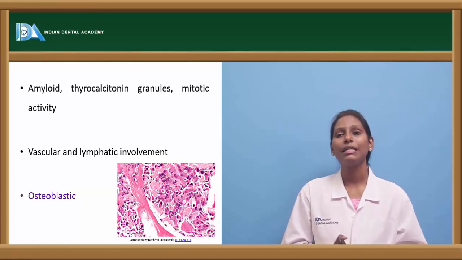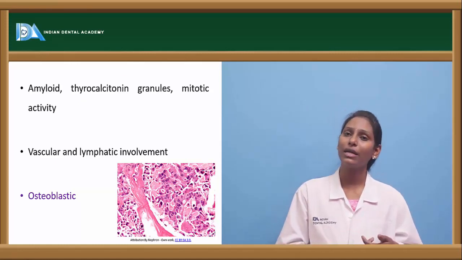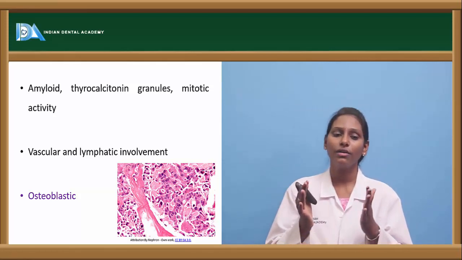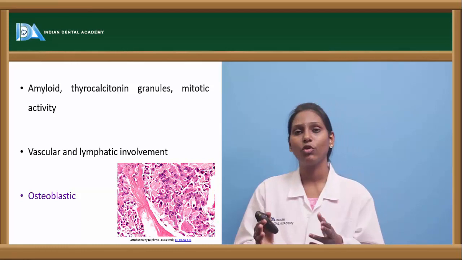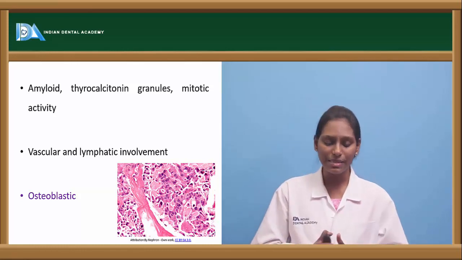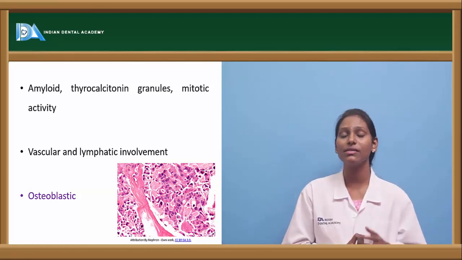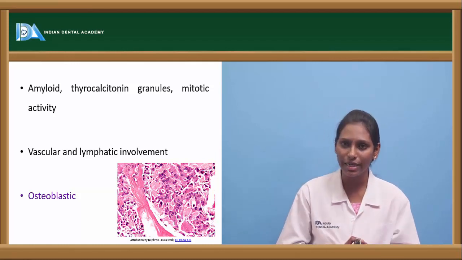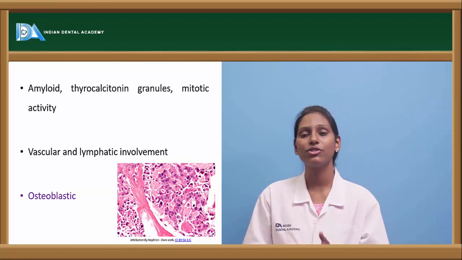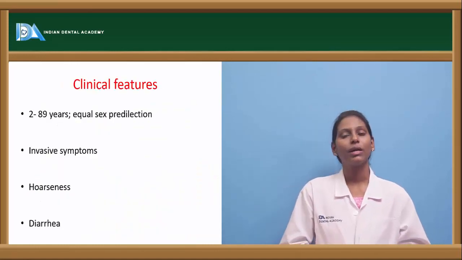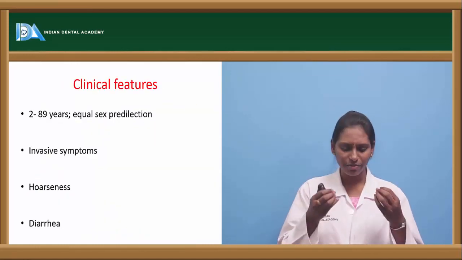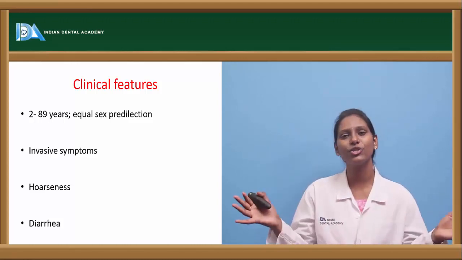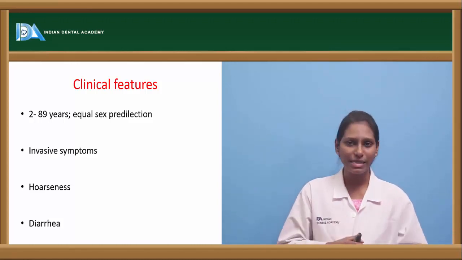We also see other materials like amyloid material, we see thyrocalcitonin granules, and increased mitotic activity is present. It usually spreads through both vascular and lymphatic routes. If at all we see a bony metastasis, it is usually osteoblastic type. Remember, in case of medullary carcinoma, the bony metastasis is usually osteoblastic. Coming to clinical features, it can occur from a 2-year-old child to 89 years old, a wide range of age groups. Equal sex predilection.